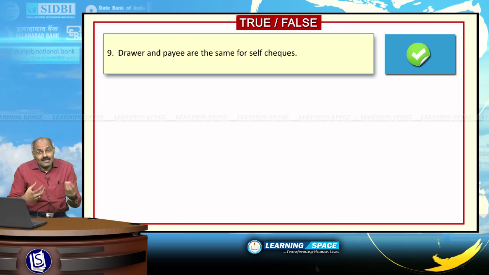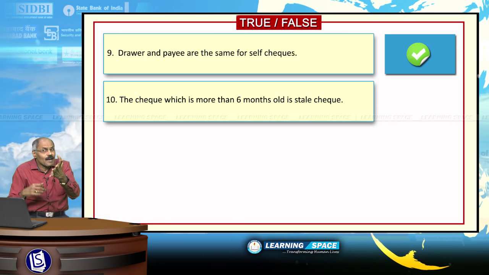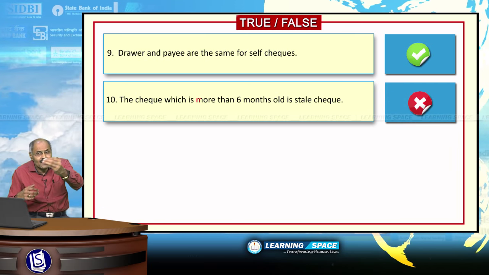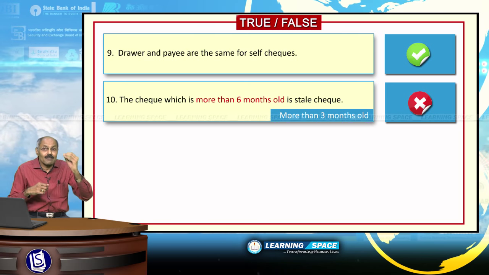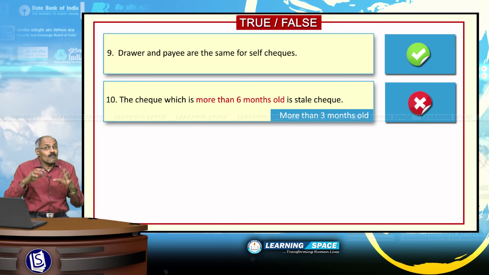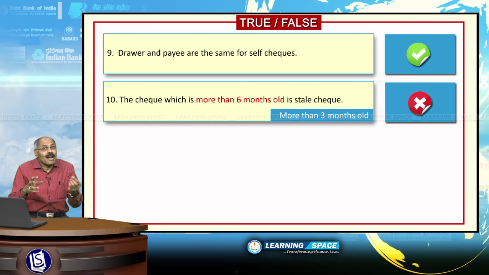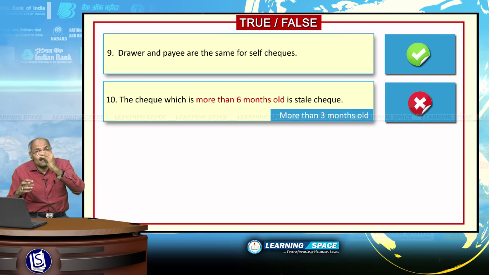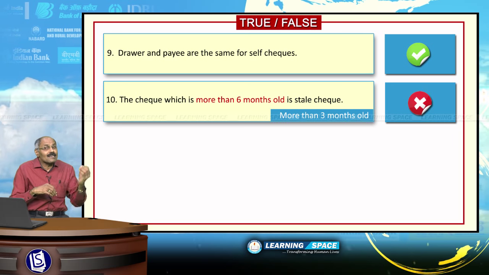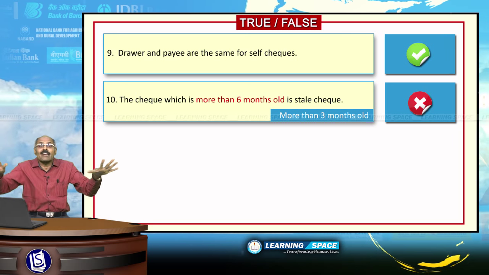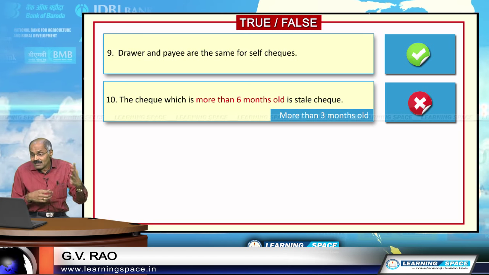Look into the next sentence. The check which is more than 6 months old is stale check. Absolutely wrong. The validity of the check now is 3 months. The validity of check or demand draft is 3 months. So, once 3 months passes, that check will not be useful. So, that becomes a stale check. Please correct it. When the check is more than 3 months old, it is classified as stale check, which will not be useful for any purpose. Look into the next sentence.